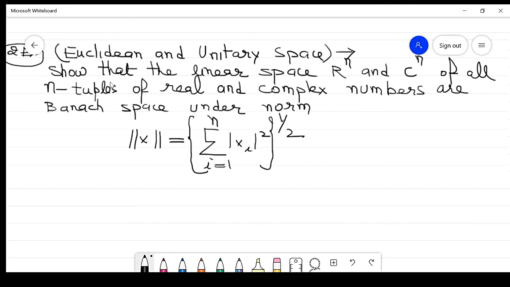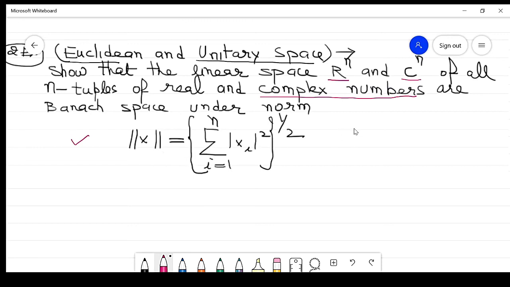Now in this case, remember, it is a Euclidean space or unitary space. So what is Euclidean space? This is R raised to power n, and the unitary space is C raised to power n. Clear? So this is the space of n-tuples of real or complex numbers, and this is a Banach space under this norm. Clear? So this can be proved on the same line of action.